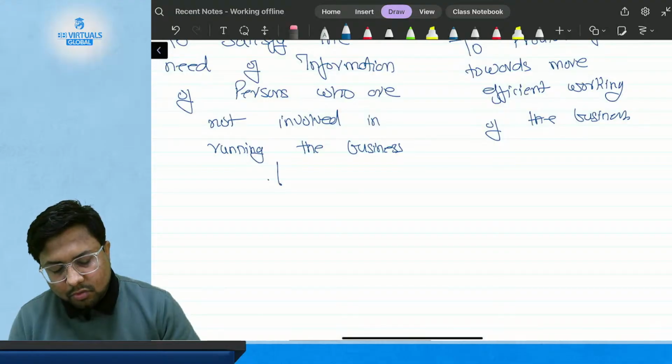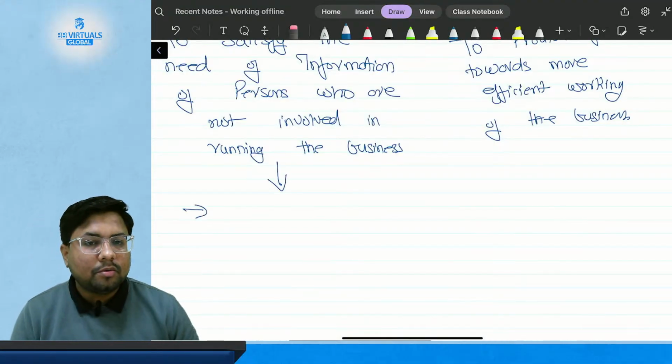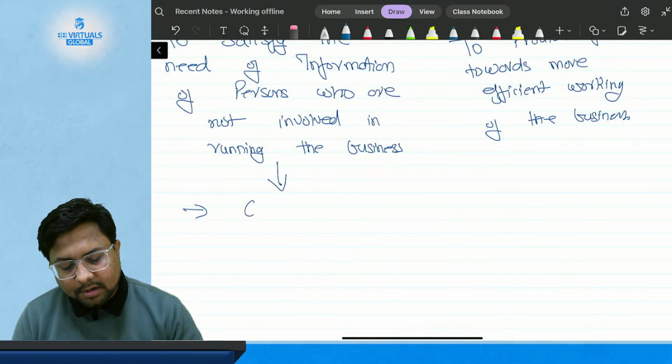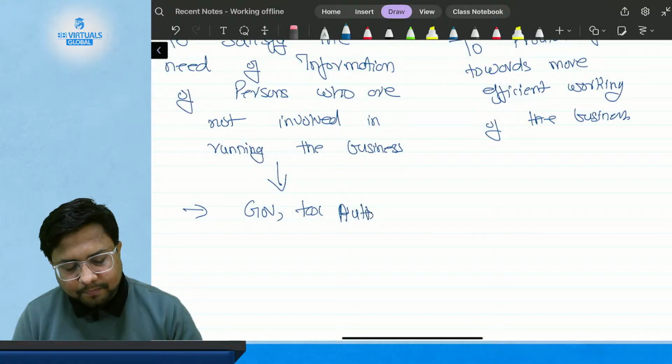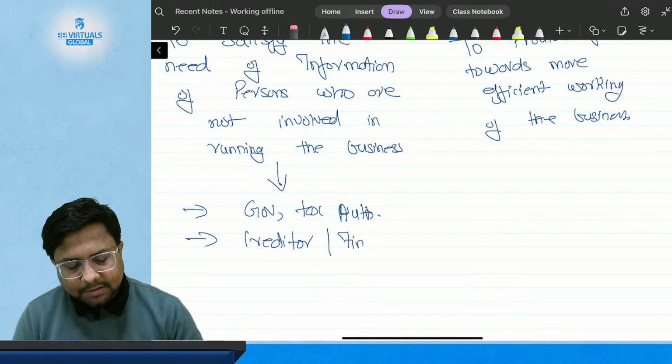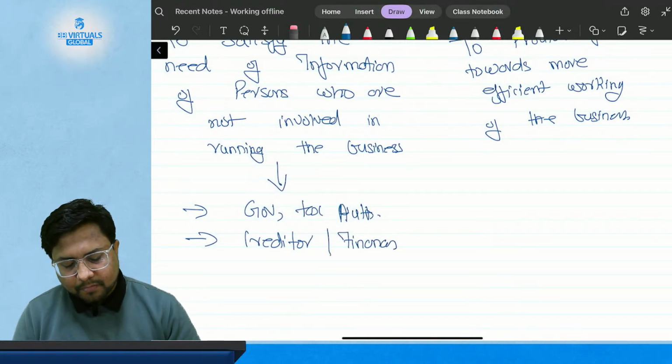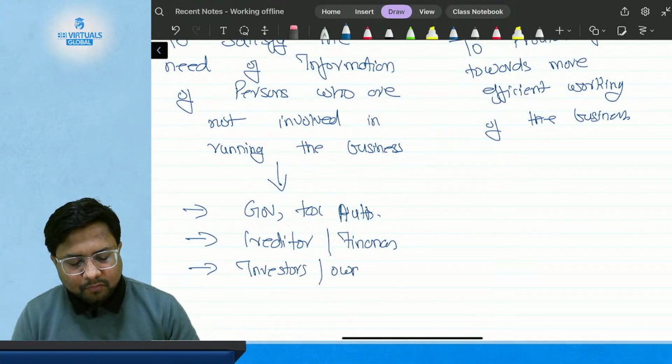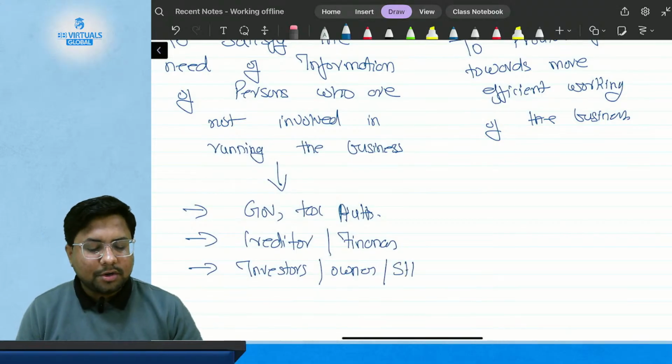Who are the people who need this information but are not involved in the running of the business? They are government, tax authorities, creditors, your financiers, your investors, or you can say owners, or you can say shareholders.